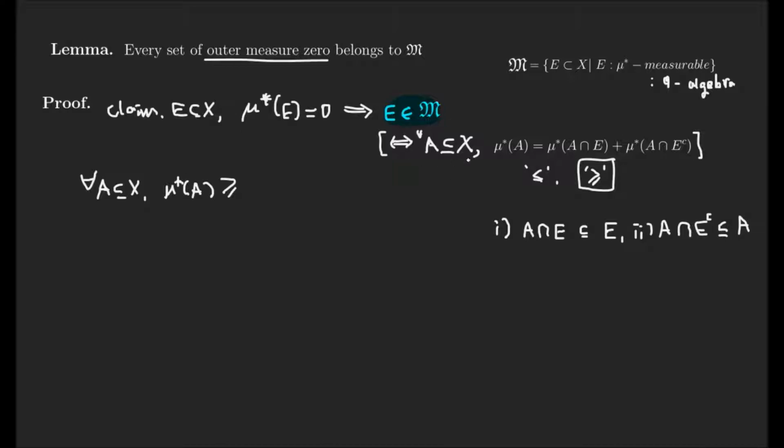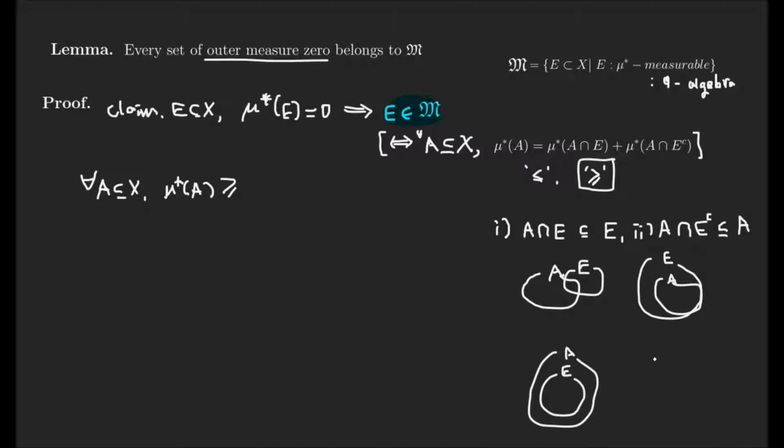Although this is an arbitrary set, this is always satisfied whether you consider the case A subset of E, E subset of A, or A and E relatively disjoint. Whenever we consider this condition, it is always satisfied.